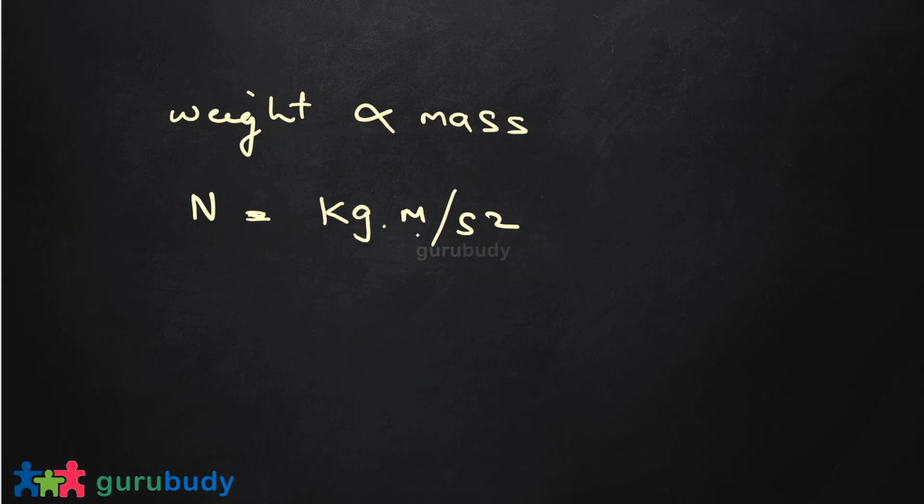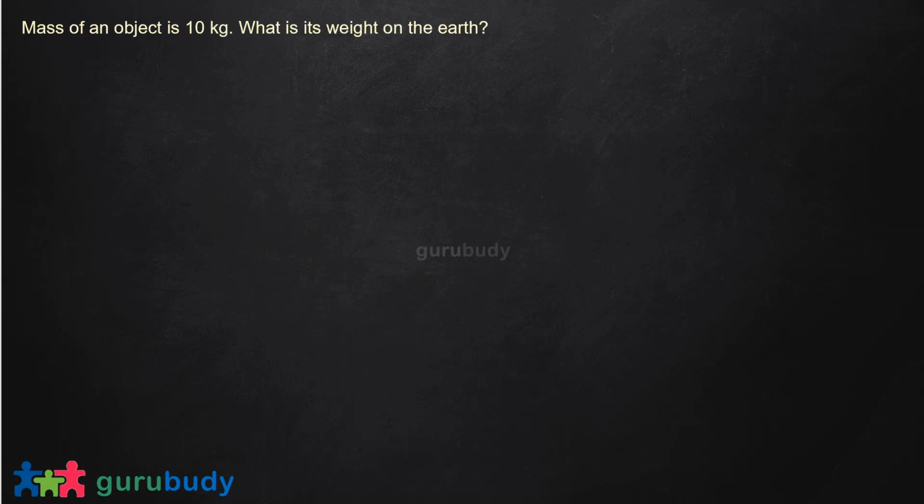One more point: since weight is proportional to mass, there is a lot of confusion, and people use weight and mass interchangeably. But I would like you to remember they are not exactly the same thing. Weight is more like a force, while mass is a measure of inertia and it is constant no matter where the object is.